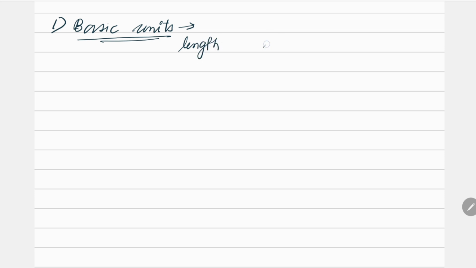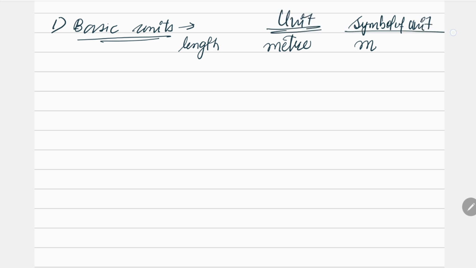Its basic unit is meter, and its symbol is m. Here I'm talking about the symbol of the unit. The unit is meter and the symbol of the unit is small m.